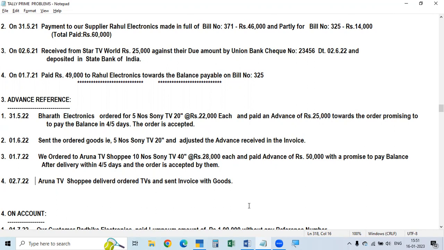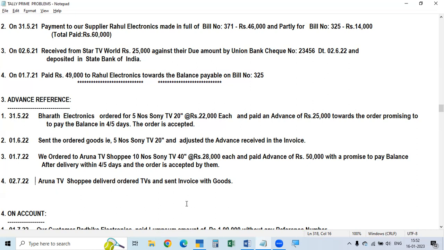So select that advance reference. Against reference, select the advance reference number. Select that number, which we have given as advance to so-and-so company. Select that one and give that advance amount. Then the next line, by default, will ask you for the new reference. That new reference will be the invoice number. The new reference and the balance amount will be the new reference, and make the entries like this.